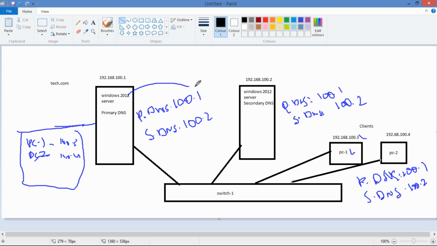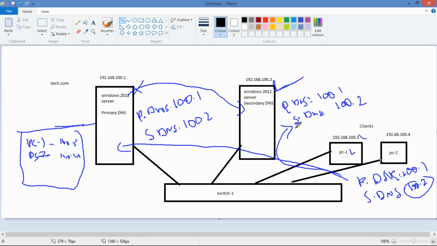Secondary is for load balancing purposes and fault tolerance. If something goes wrong with this primary DNS server, then secondary will look after all the clients, because on the clients we already configured the secondary DNS server. If clients are unable to contact the primary DNS server, they will change direction towards the secondary DNS server.